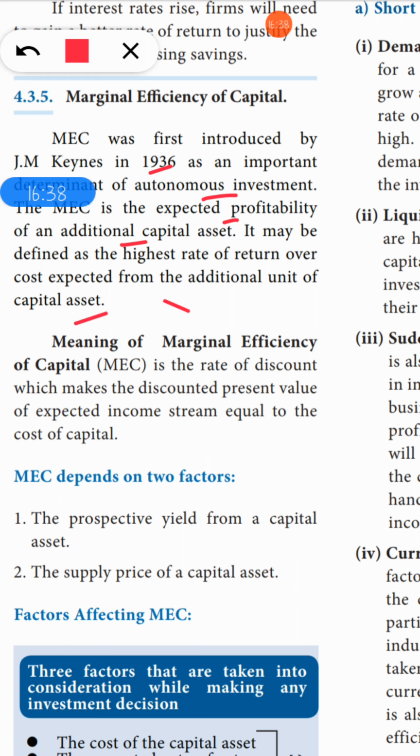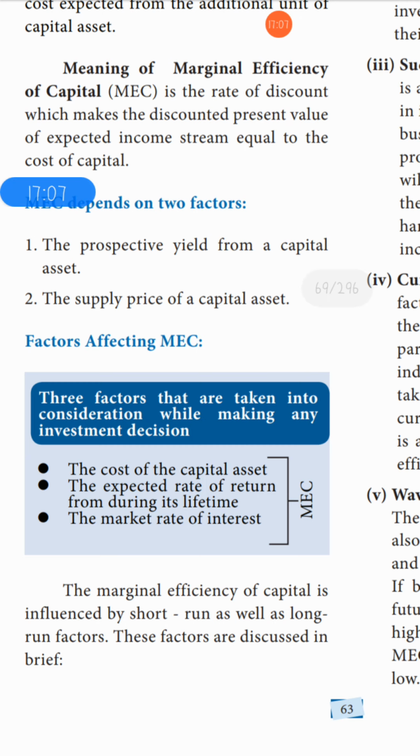So the meaning of marginal efficiency of capital is the rate of discount which makes the discounted present value of the expected income stream equal to the cost of capital. Here the MEC depends on two factors: the prospective yield from the capital asset, and the supply price of a capital asset. The factors affecting the marginal efficiency of capital are three: the cost of capital of the asset, the expected rate of return during its lifetime, and the market rate of interest.